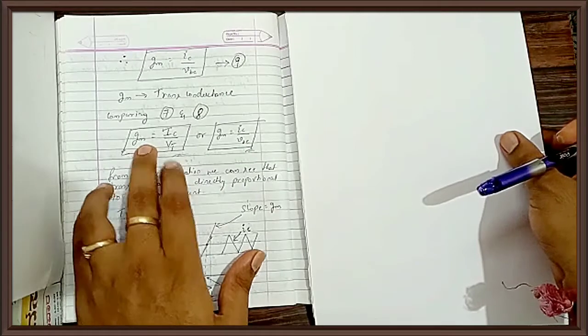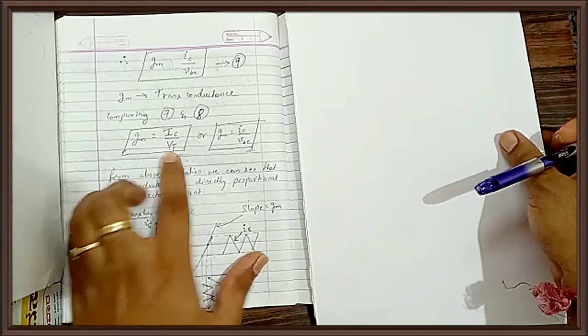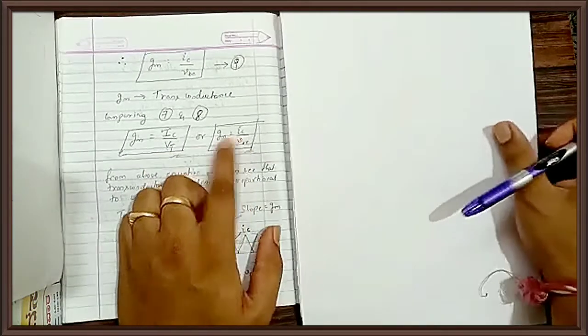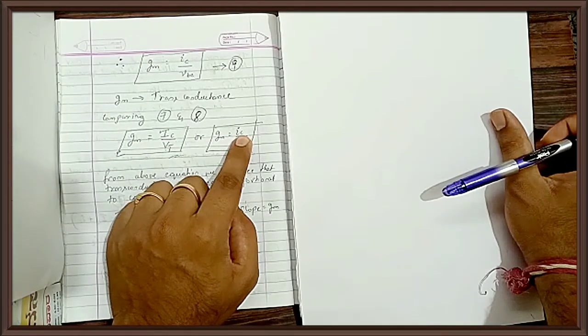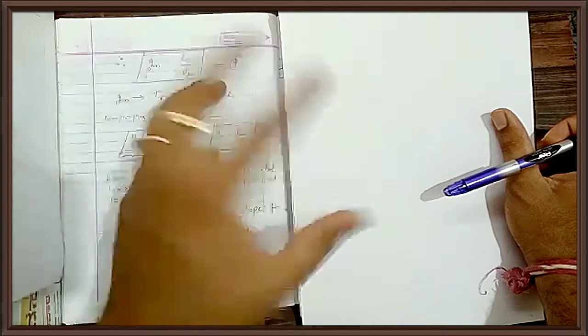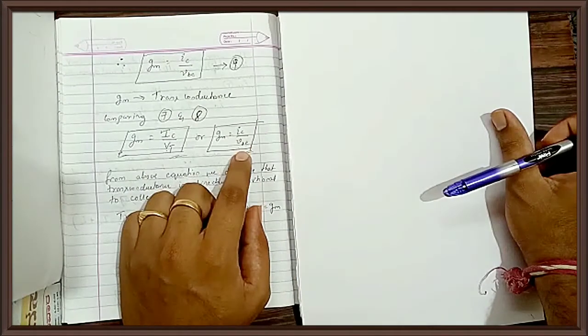What is the equation of transconductance? It is capital IC divided by VT, or small ic. That is what transconductance is: the ratio of output AC current to input AC voltage. This is the transfer, correct? So it is ic divided by vb.